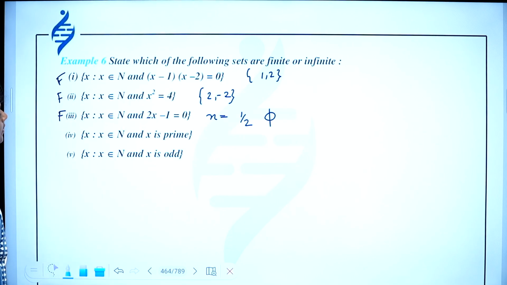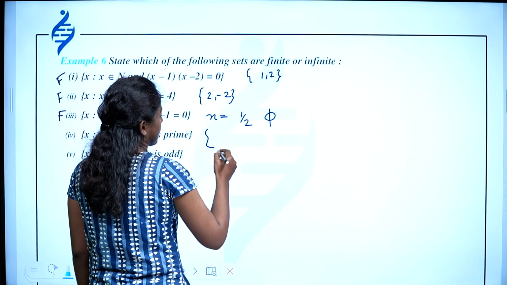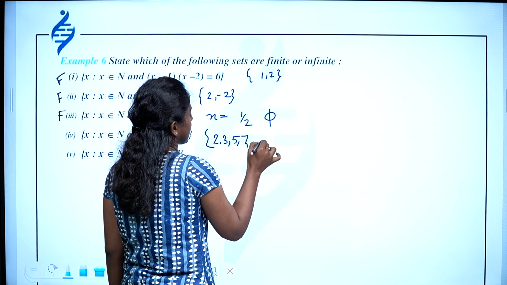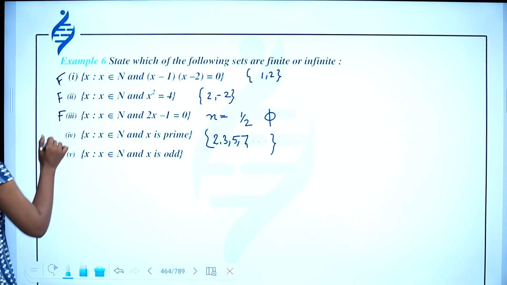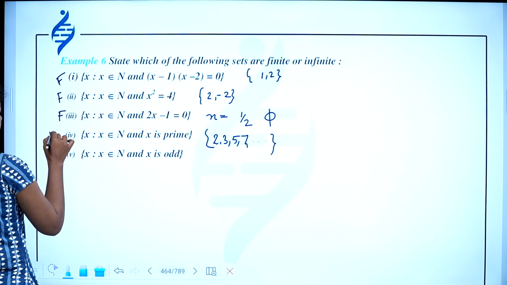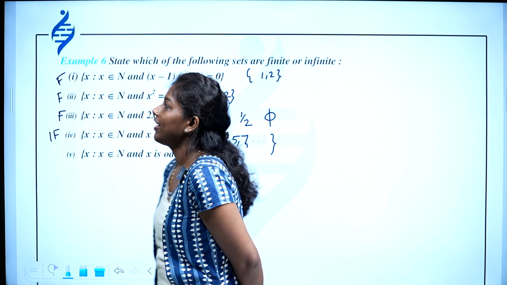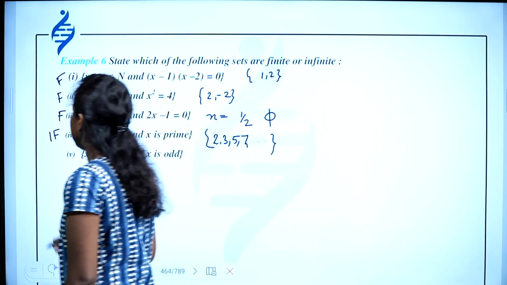Then x such that x belongs to N and x is a prime. We have to write all those prime numbers. What are the primes? 1 is neither prime nor composite, 2 is prime, 3, 5, 7, etc. This continues infinitely because there are infinitely many primes, and hence this is an infinite set. Then x such that x belongs to N and x is odd. So you have to find all those odd natural numbers. All those odd natural numbers are infinite. So this is also infinite.